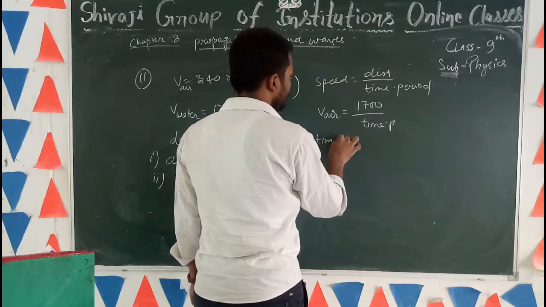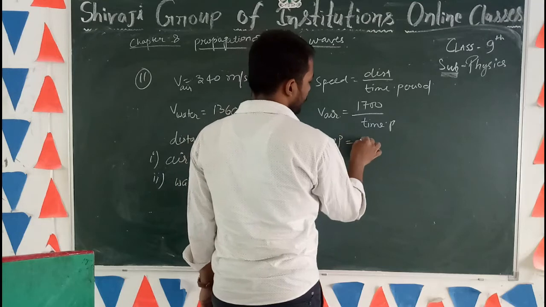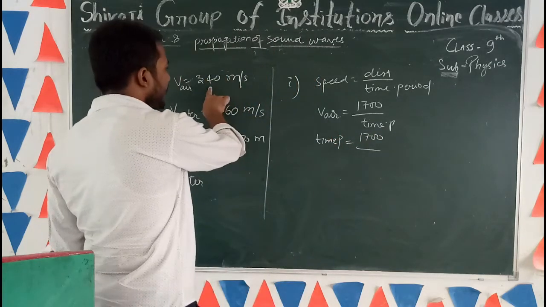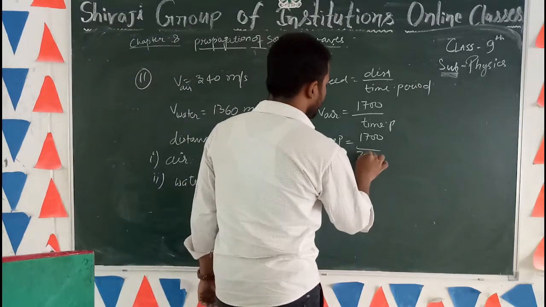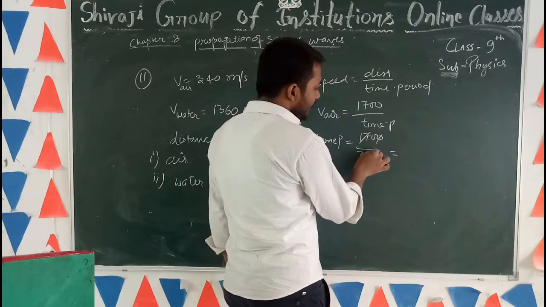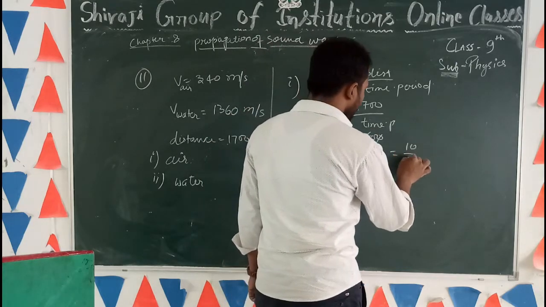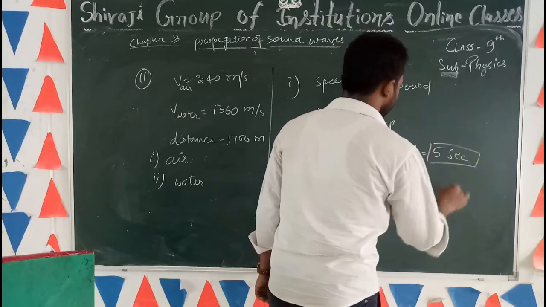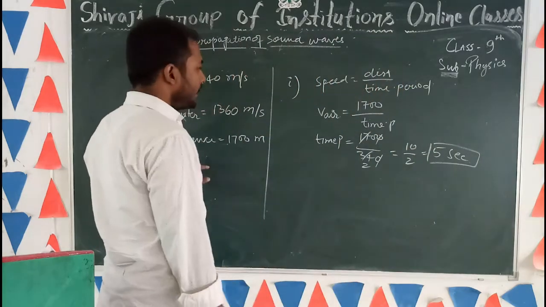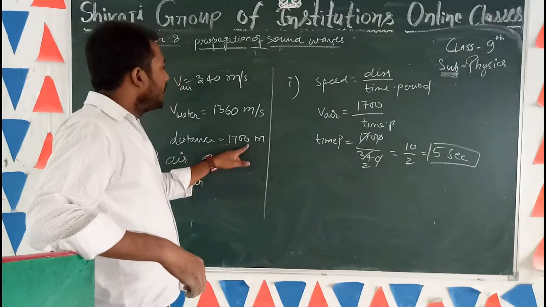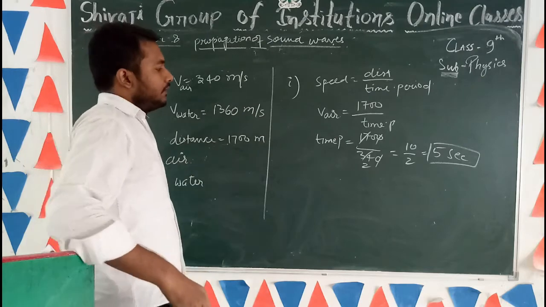So time period equal to 1700 upon velocity in air, which is 340. When you solve this, 17 into 17, 17 2s. This is 10 by 2, which is 5 seconds. So the time taken to travel 1700 meter in air is 5 seconds.